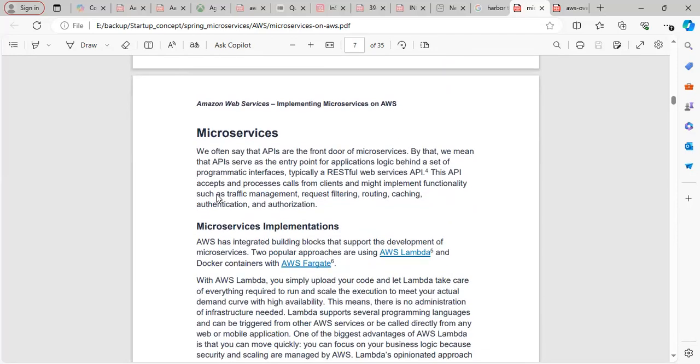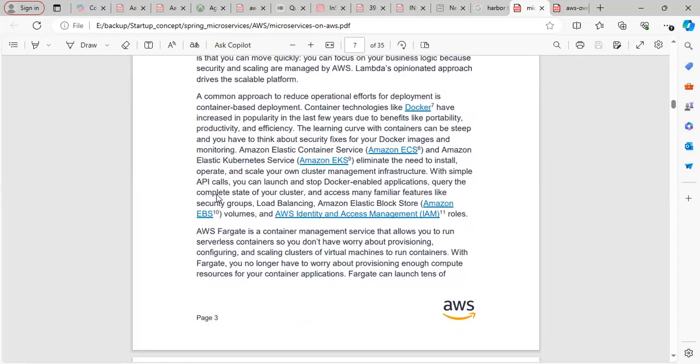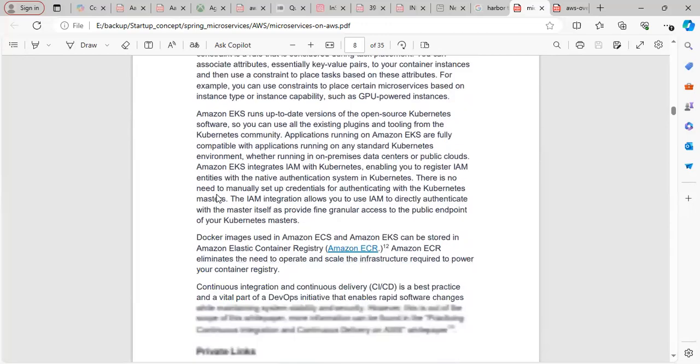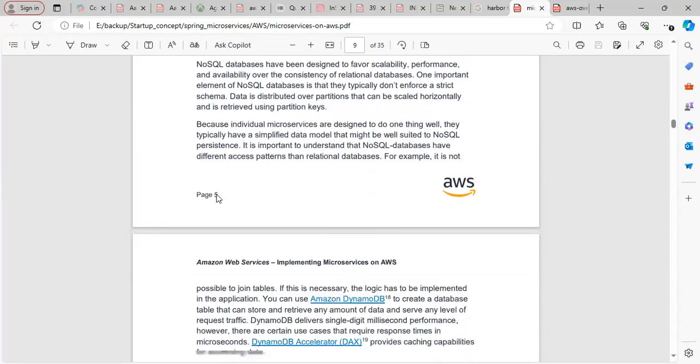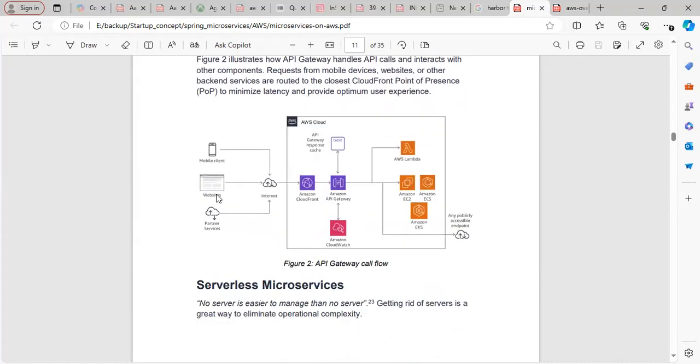Now, microservices implementations with serverless. When we are talking about serverless, coming back to one more diagram. Here is one more setup.